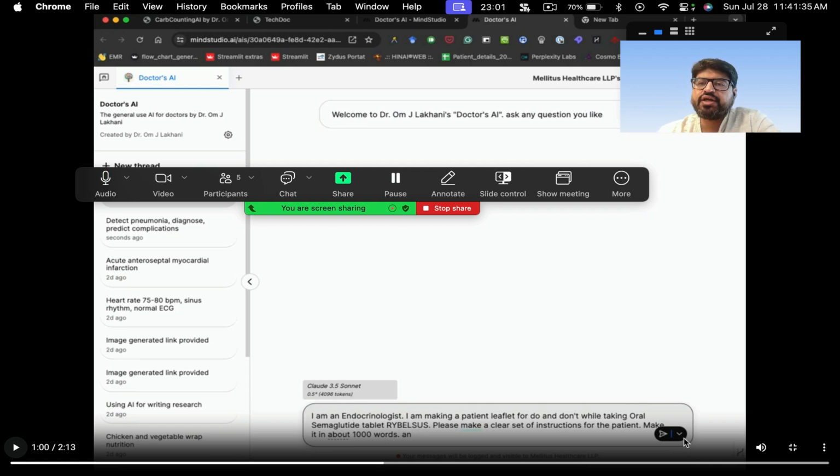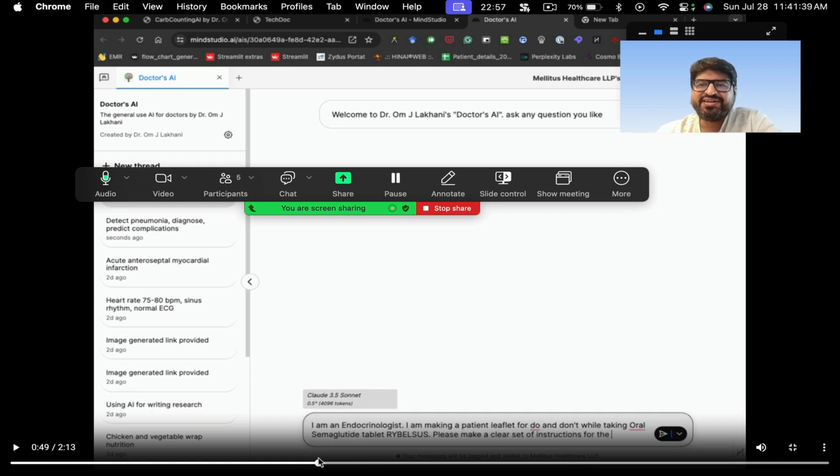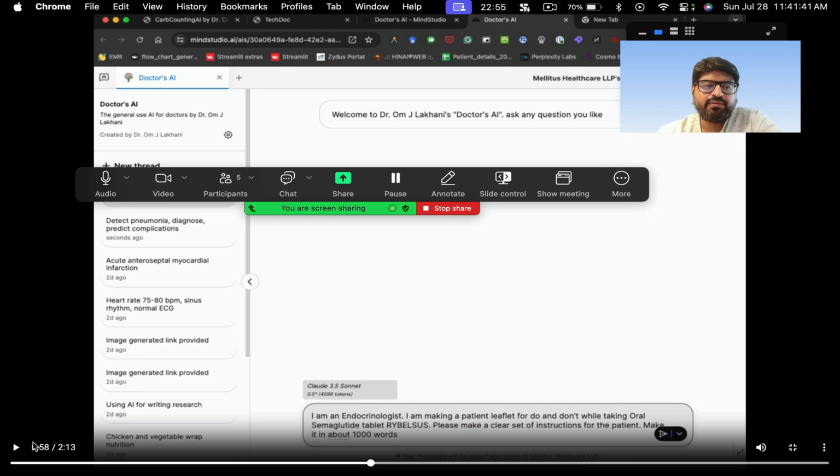You can actually change this also. You can change this to GPT-4o or any other model. The best model is Claude Sonnet 3.5, so I'm showing you this with the best available model.